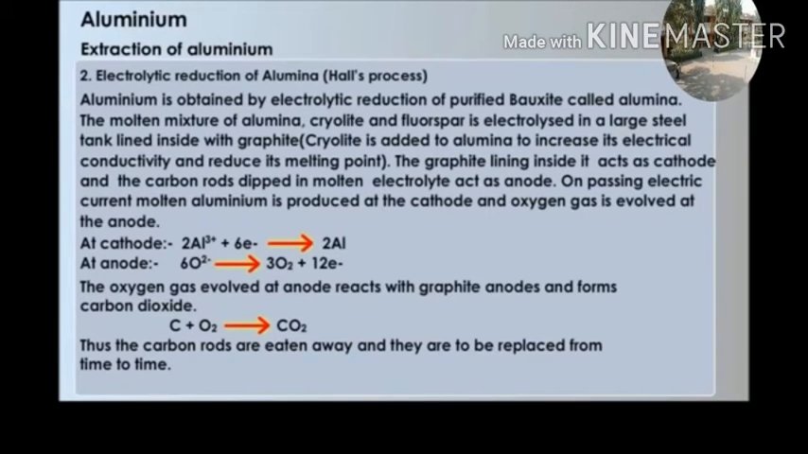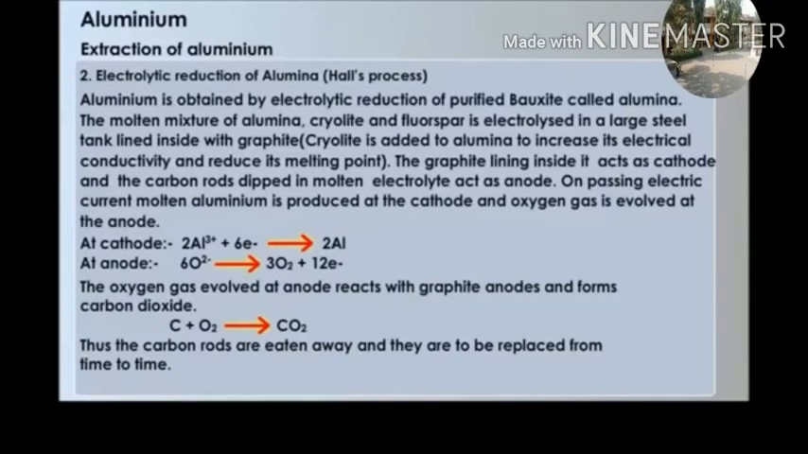Extraction of aluminium, second: electrolytic reduction of alumina, the Hall process. Alumina obtained from purified bauxite is electrolytically reduced in a steel tank lined inside with graphite. Cryolite is added to the molten alumina to increase the electrical conductivity and reduce its melting point.